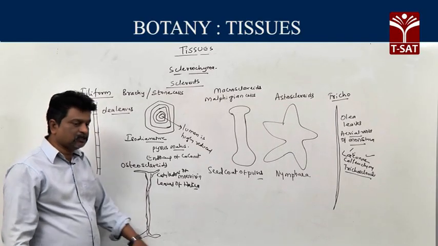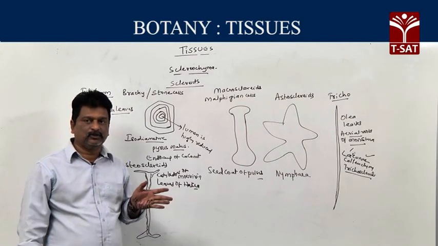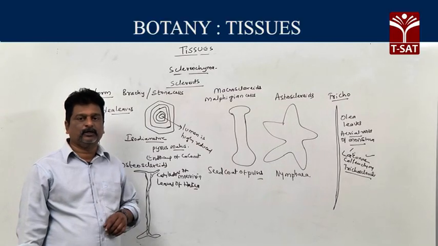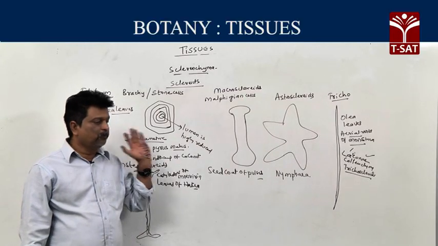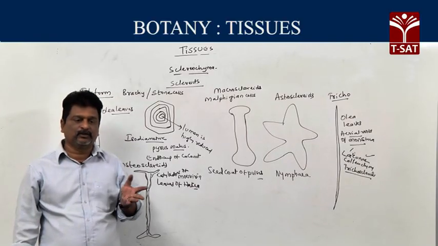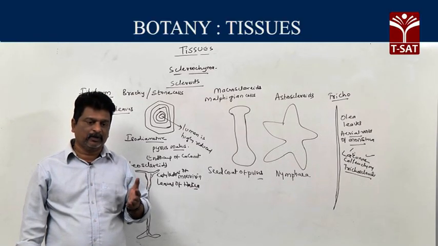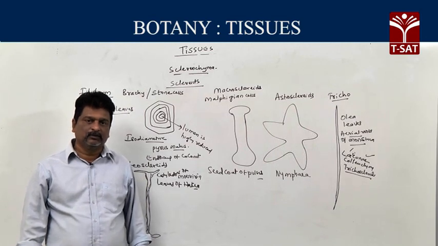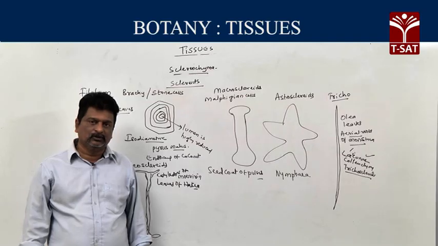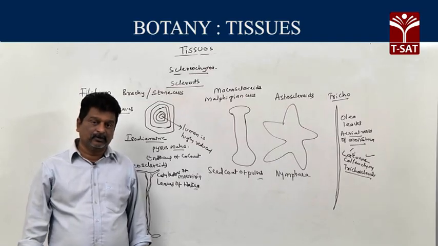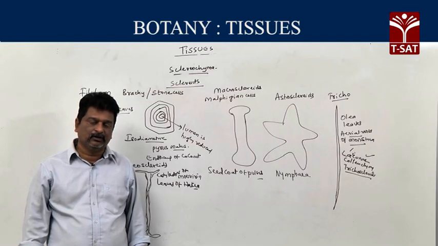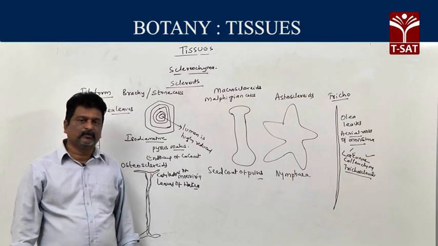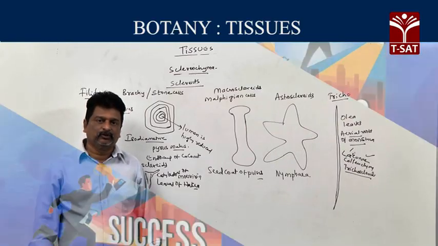So these are the types of simple tissues: parenchyma, collenchyma and sclerenchyma. Now, a comparison of these three types of simple tissues. Parenchyma is the most primitive tissue because it is present from algae to angiosperms. It is present in algae and bryophytes because other tissues are absent, only parenchyma is present. So parenchyma is called primitive tissue.